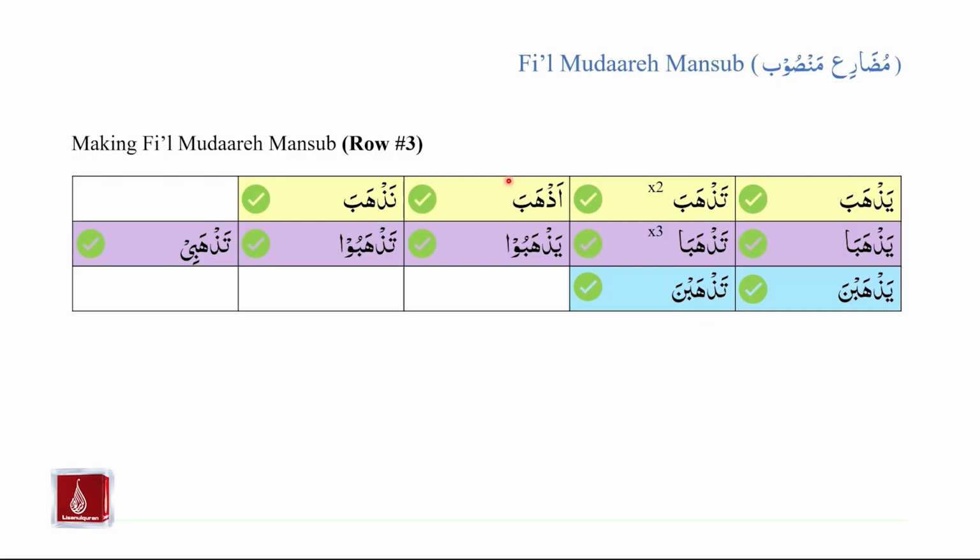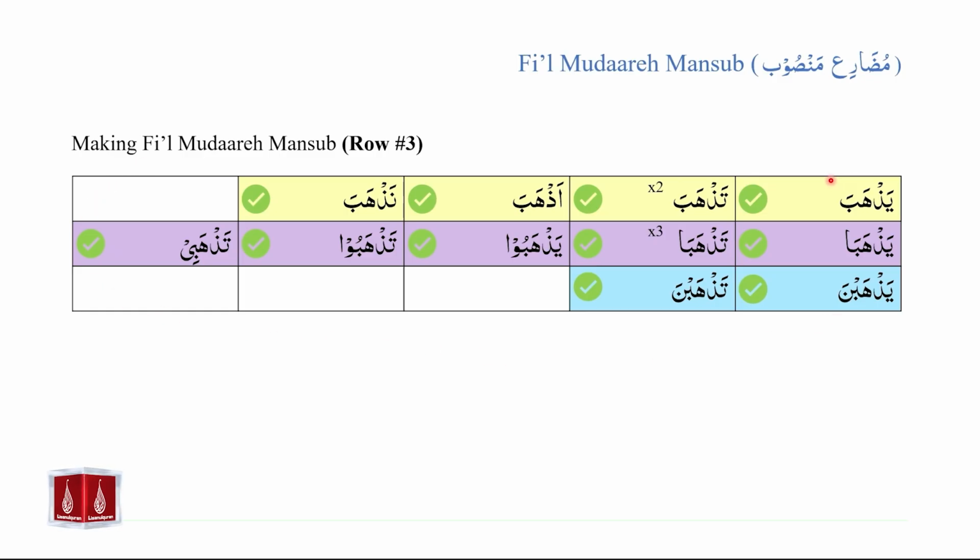Finally, we will move on to row number 3 that has only 2 cells, yazhabna and tazhabna. The interesting and the easy factor about yazhabna and tazhabna is that both of these will be read and written the same in marfu form and mansub form. So yazhabna and tazhabna were written and read as such in the marfu table of fi'il mudare, and they will be written and read as yazhabna and tazhabna when fi'il mudare is mansub. So this is our final table of fi'il mudare mansub.